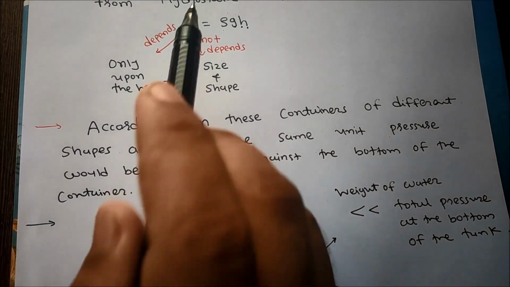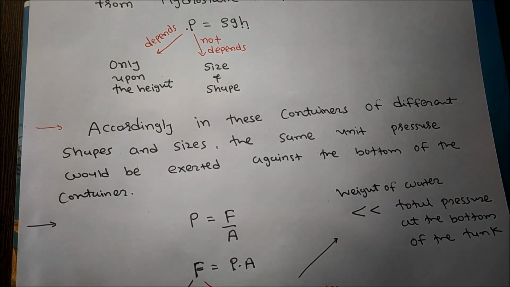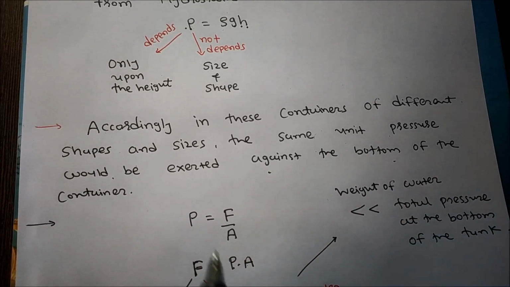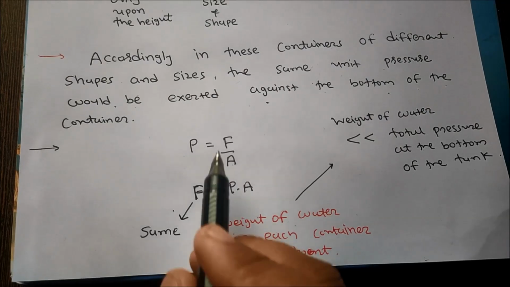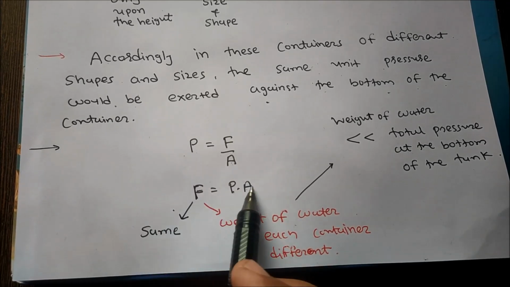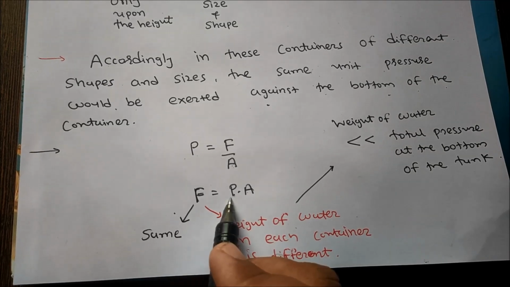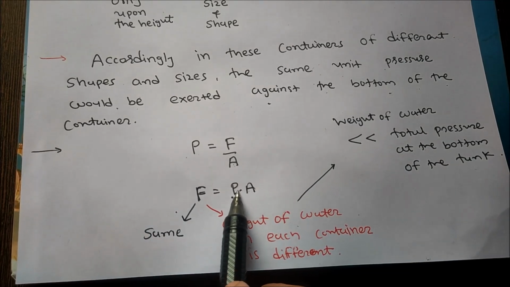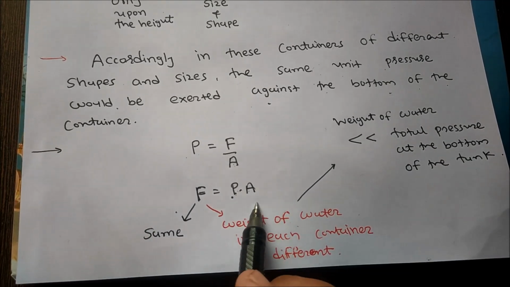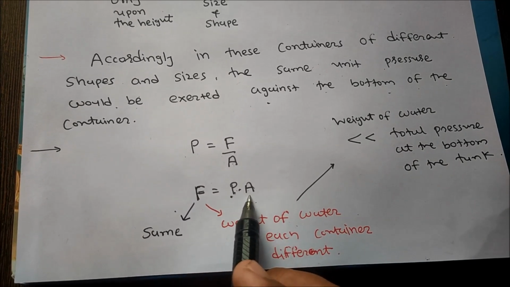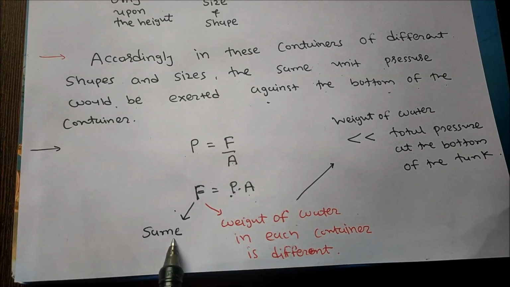From this equation, we can say that if we take three containers of different shape and size, then also the same unit pressure would be exerted against the bottom of each container. We know that pressure is equal to force per unit area, so pressure force is equal to pressure into area. As we already discussed, the same unit pressure would be exerted against the bottom of the container, and we take the same area A at the bottom. That means the pressure force F is equal to P into A on the base of each container, and it would be the same.